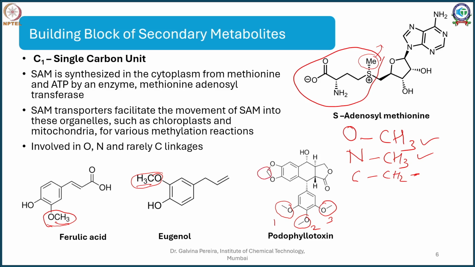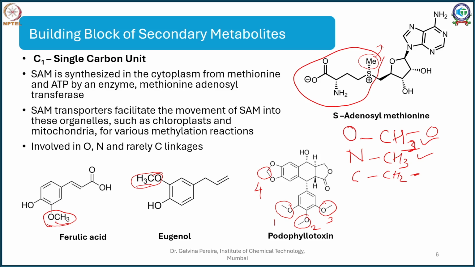So it is not just OCH3, it could be something like OCH2O also in some cases, where your SAM also helps. So this is a fourth case where S-adenosyl methionine has helped add one carbon. Whenever in plants you see a unique isolated single carbon moiety, that has been contributed by S-adenosyl methionine.